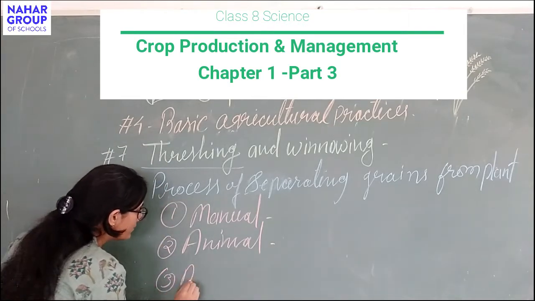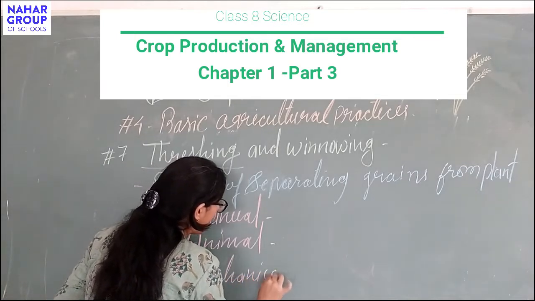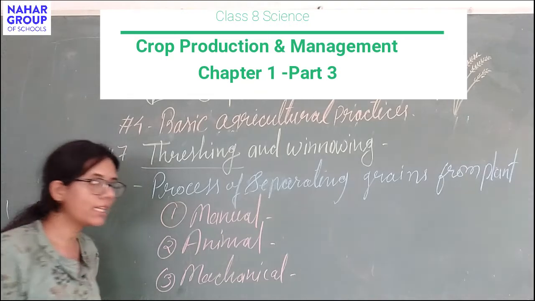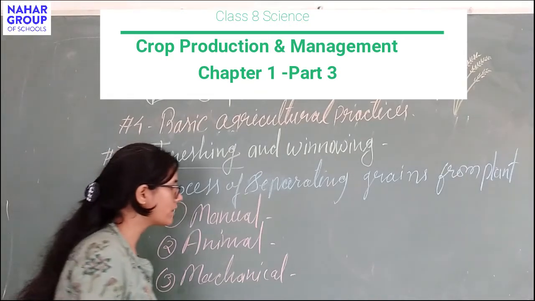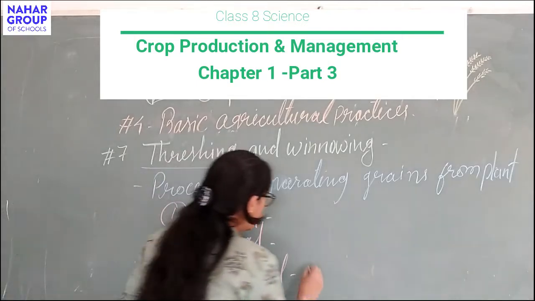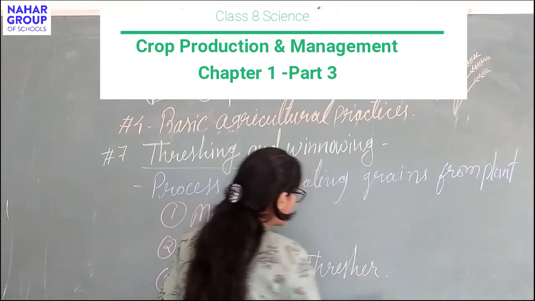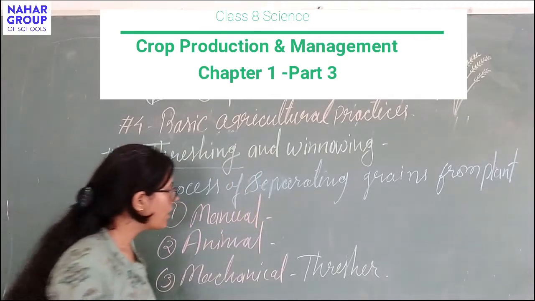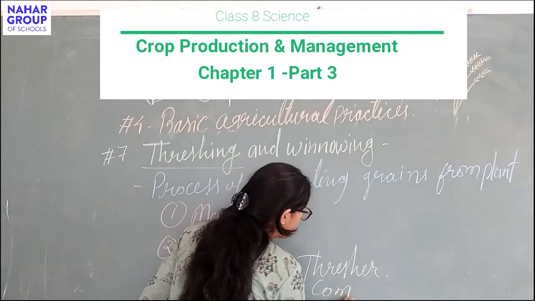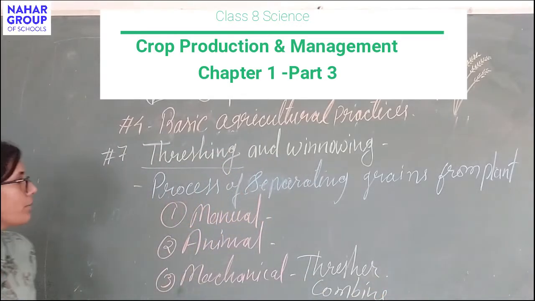Third is the mechanical method. In the mechanical method, an instrument run by fuel like diesel and petrol is used, which is called a thresher. Nowadays, a machine which is also called a combine is also used for the process of threshing.